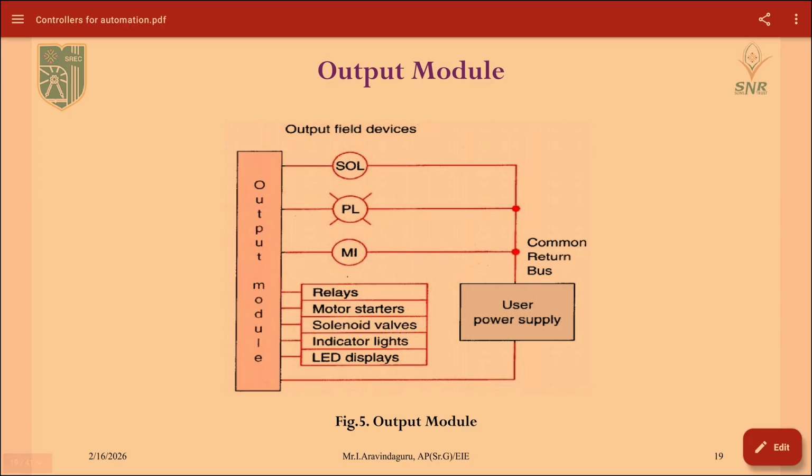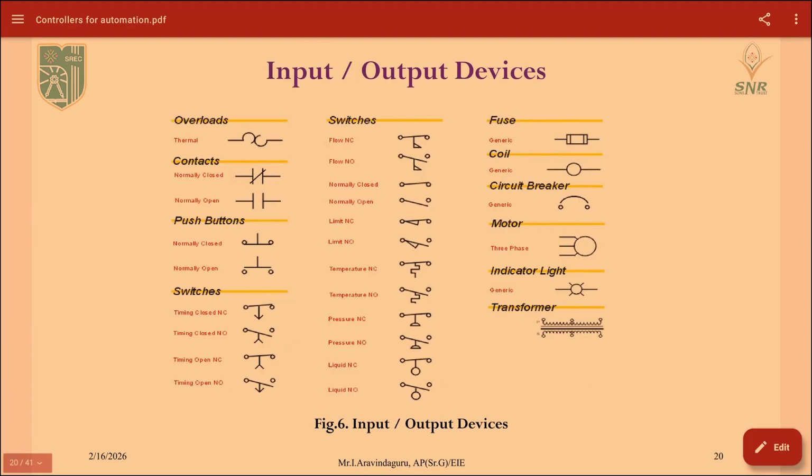Here the output module also has a common return bus, and it will have a user power supply. It will be connecting or communicating with output devices like relays, motor starters, solenoid valves, indicator lights, LED displays, etc. And these are the symbols of input or output devices.